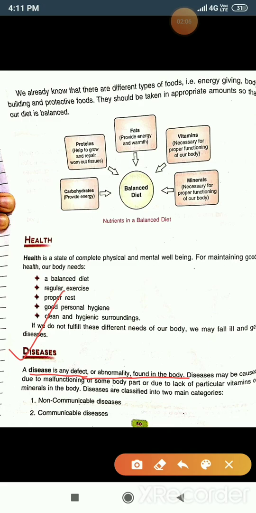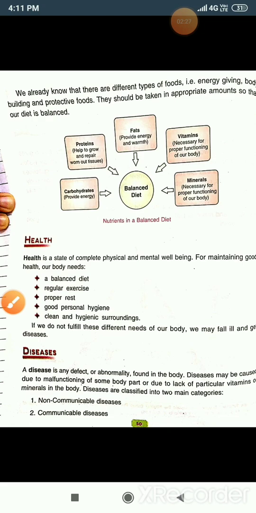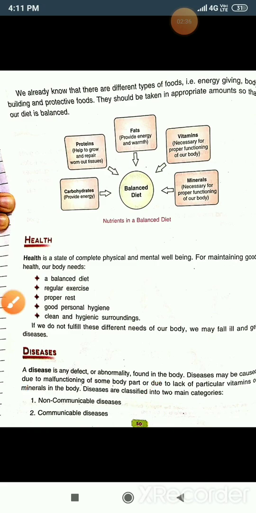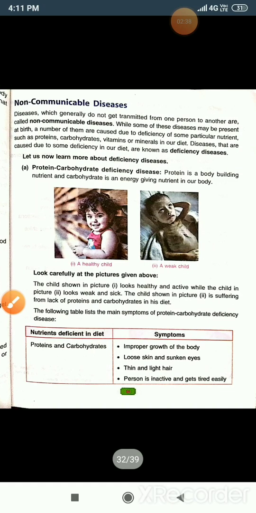Diseases are classified into two categories. Number one is the non-communicable disease, and the second one is the communicable disease. So you have seen that two types of diseases are there. Now I will explain the non-communicable disease.